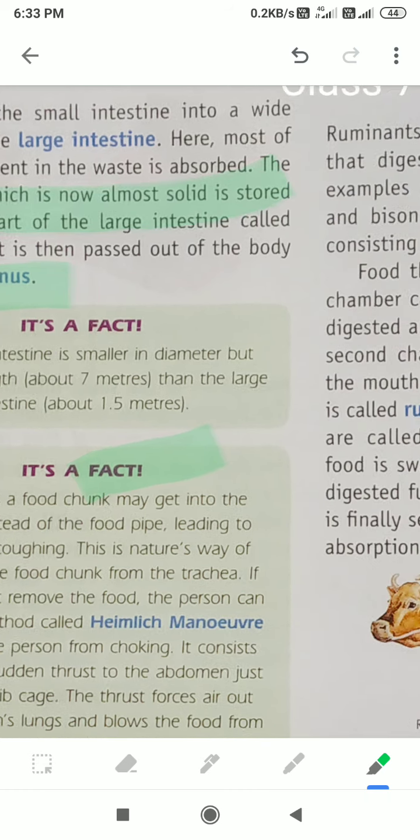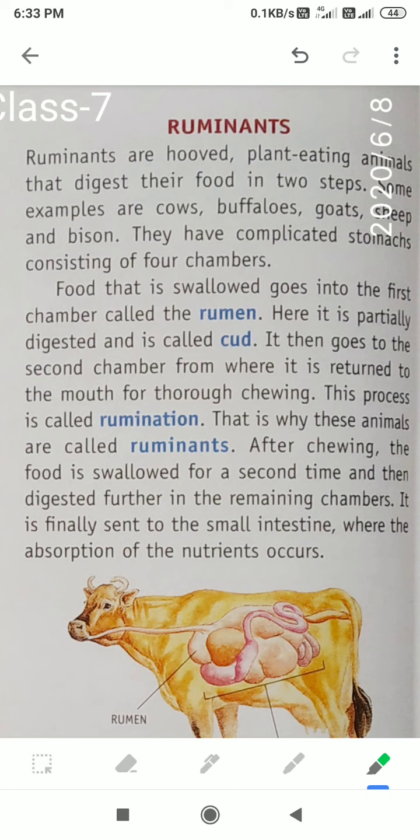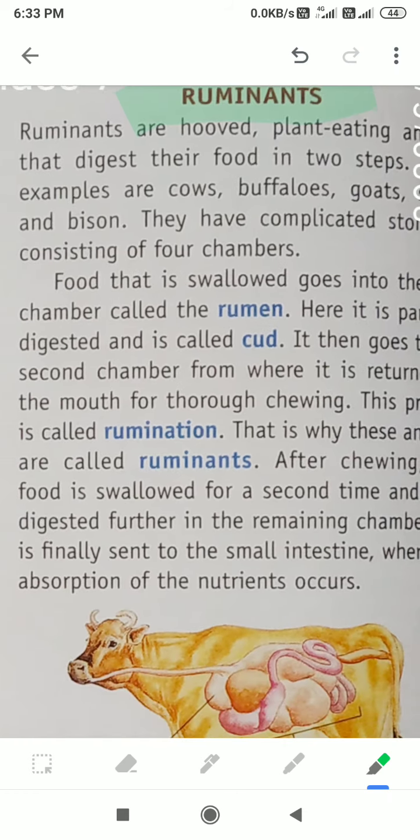Now we see one more portion in animal nutrition, called ruminants. Very important: what is a ruminant? Ruminants are plant-eating animals like cows and buffaloes, which digest their food in two steps. Some examples are cow, buffalo, goat, sheep and bison. They have a complicated stomach consisting of four chambers.